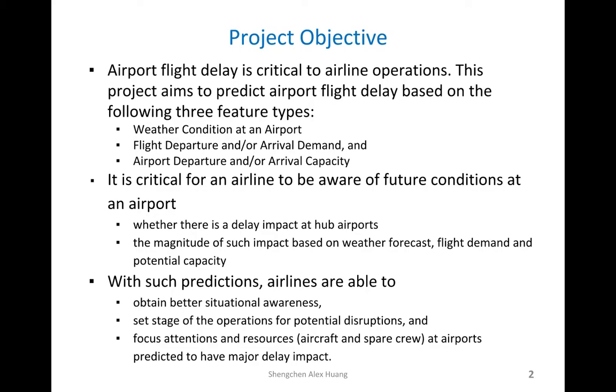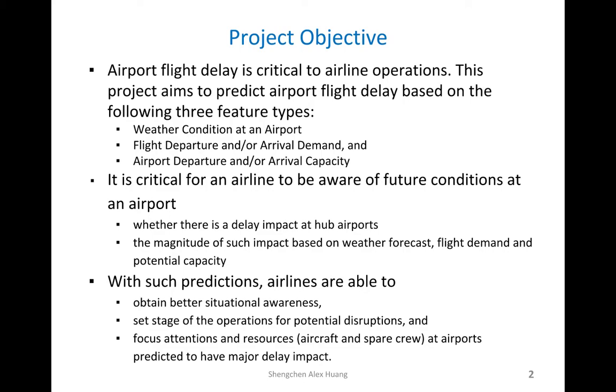The project aims to predict airport flight delay based on the following three feature types. First of all, weather condition at an airport. Second, flight departure and arrival demand. And also the third one, which is the airport departure and arrival capacity. We focus this analysis mainly at an airport, and we recognize that there are weather events other than airports that will have impact on flight delay at an airport. However, let's assume that in this case, we only focus on the airport.